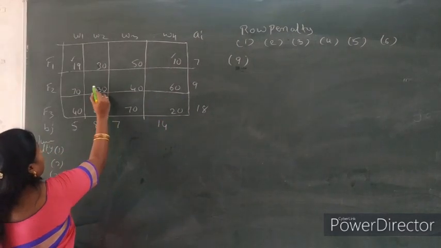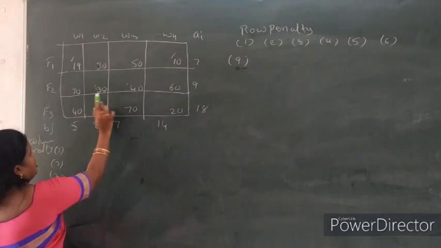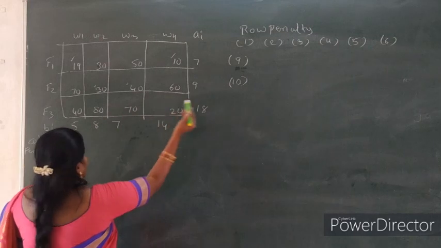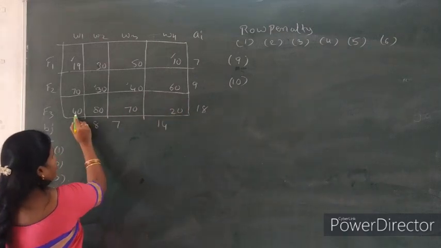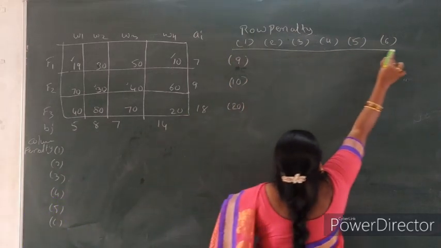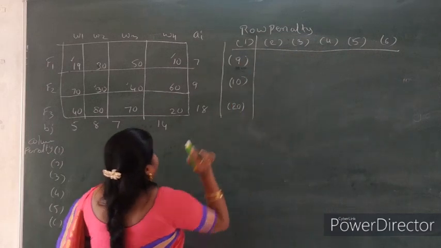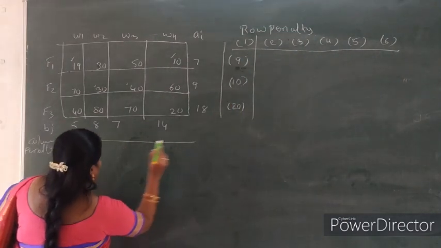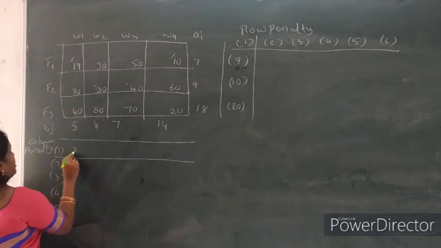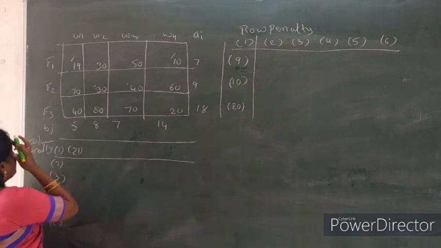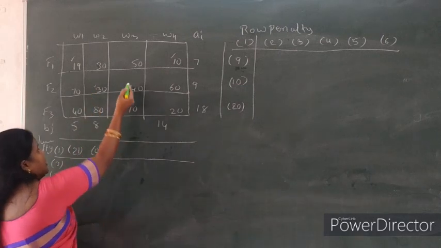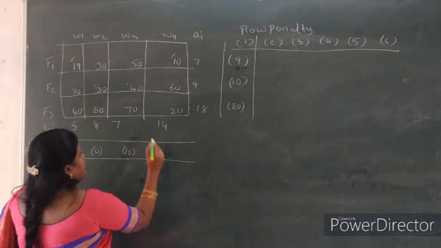Now here the first minimum is 30. Second minimum is 40. So the difference of the values is 10. Now, corresponding to it, write the rows. Now here the minimum is 20, 40 minus 20, the penalty is 20. So the first row penalty is completed. Similarly for columns also. Now find the first column. So 40 minus 19, the value is 21. Then 30 minus 30, 0. Similarly 50 minus 40, 10. So here 20 minus 10, 10.